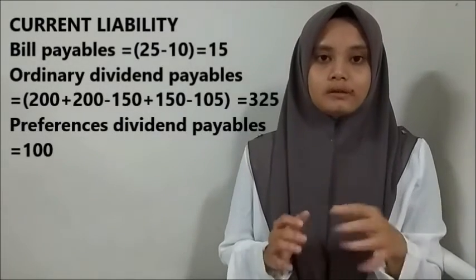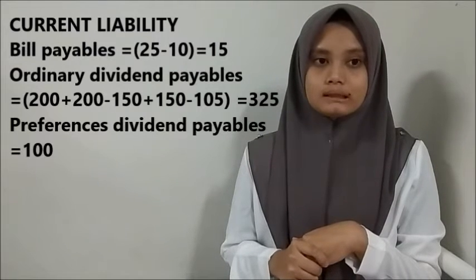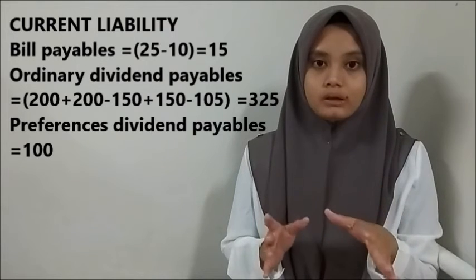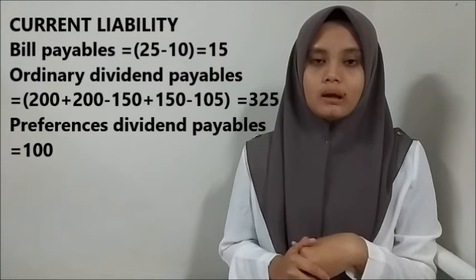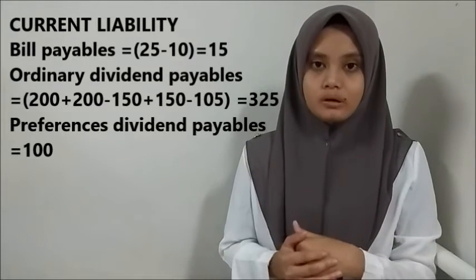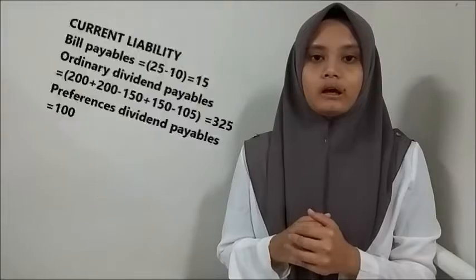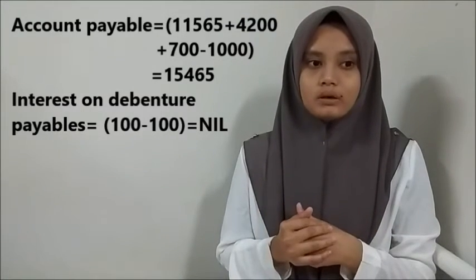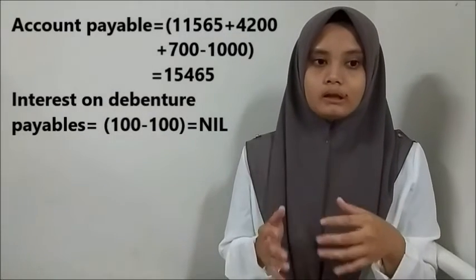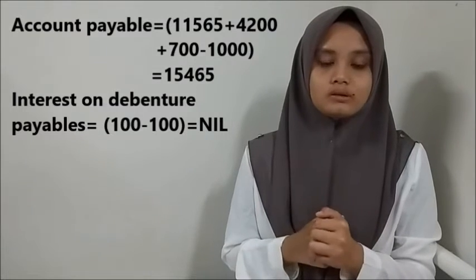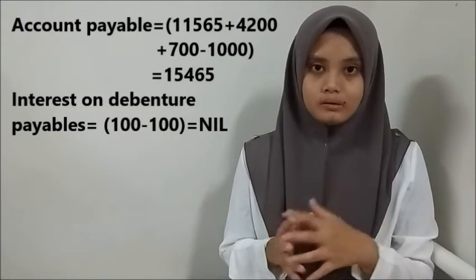For the current liabilities, first bills payable, 25 minus 10, which 10 is the bill discounted, so we got 15. For the ordinary dividend payable, we got 325, which is 200 plus 200 minus 120 plus 100 minus 105. Next, preference dividend payable is 100, and for accounts payable, 11,565 plus 4,200 plus 700 minus 1,000, so we got 15,465. And for the interest on debenture payable, we got nil, which is 100 minus 100.